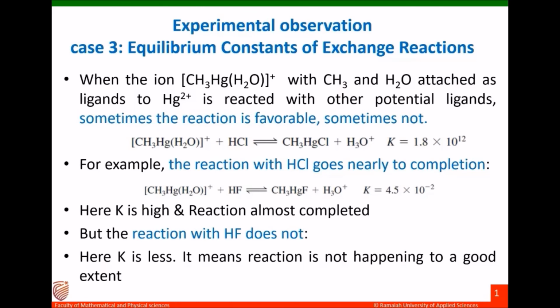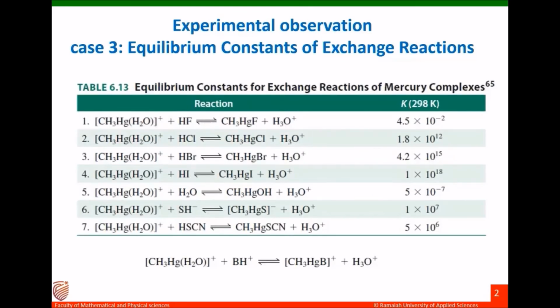We found that the reaction between hydrogen chloride and the coordination sphere was fast and the equilibrium constant was 1.8 × 10^12, while when interacting with hydrogen fluoride, the equilibrium constant was quite low, which is 4.5 × 10^-2. At that time we couldn't explain the reason behind it, but now with the help of the HSAB concept we will be able to explain.